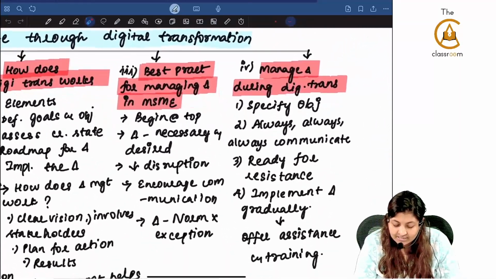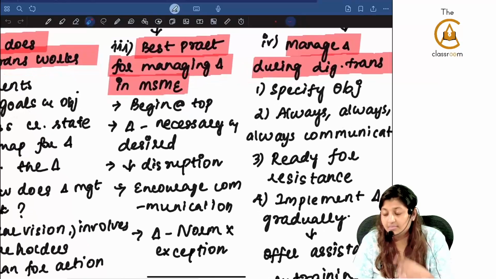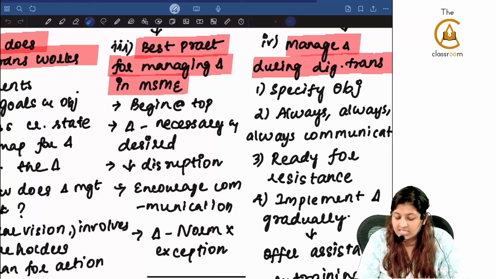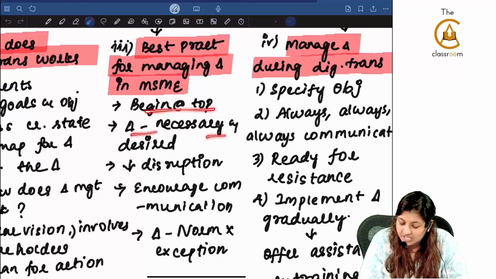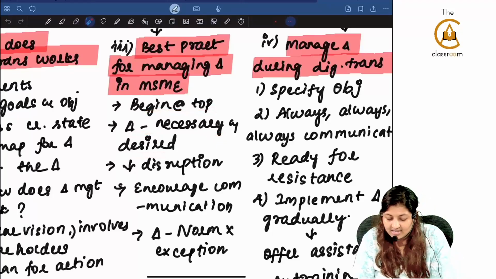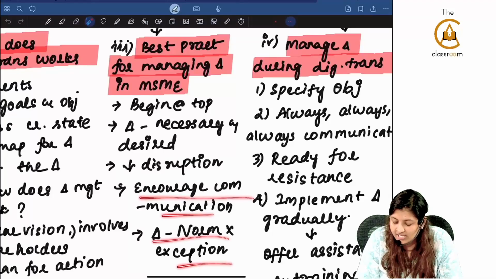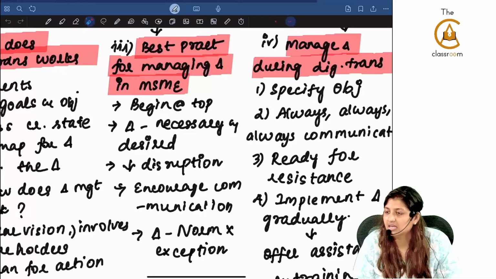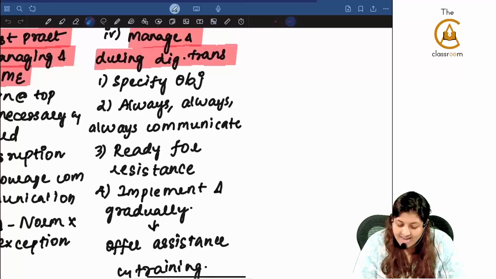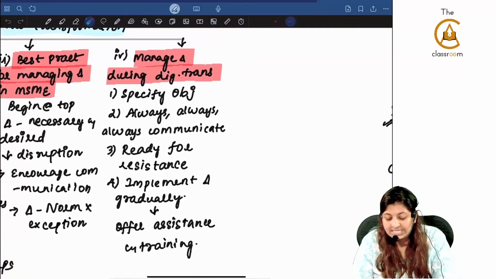Best practices for managing change in MSME. Multiple times we told this in class. Begin at the top. Change is both necessary and desired. Reduce disruption. Encourage communication. Change is the norm and not an exception. Manage change through digital transformation.